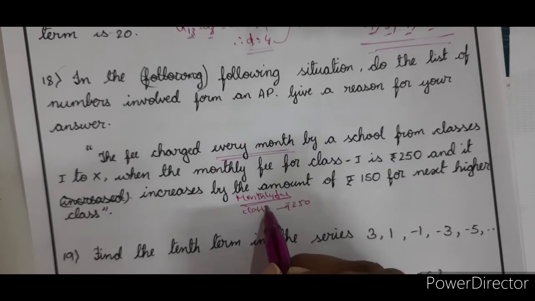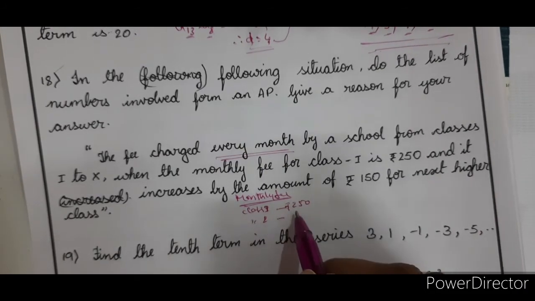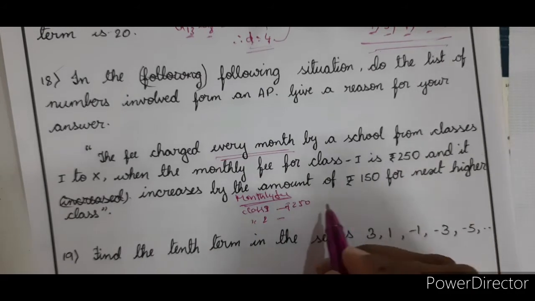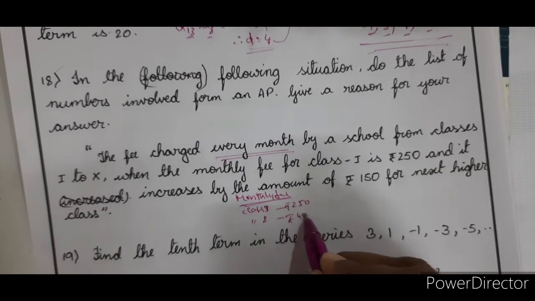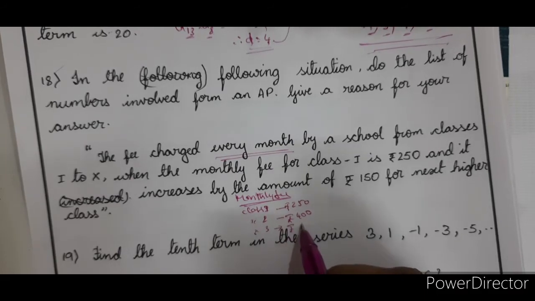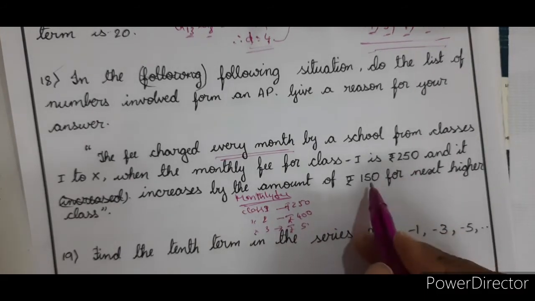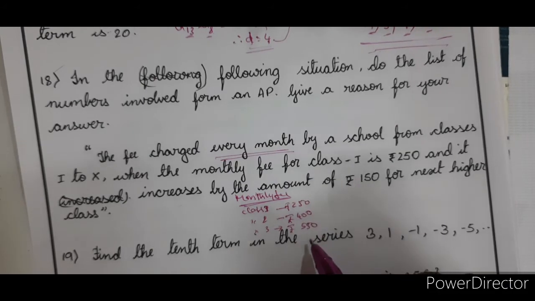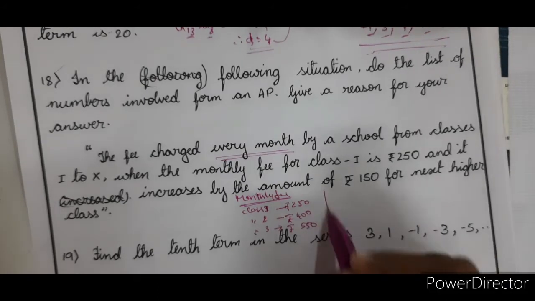So class 2 is 250 plus 150, 400. Class 3, rupees 550, is it not? 400 plus 150, 550.